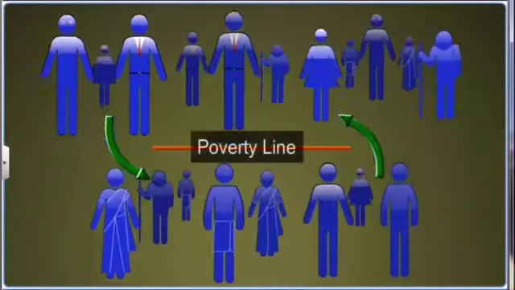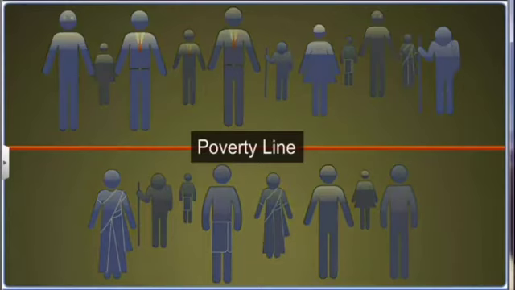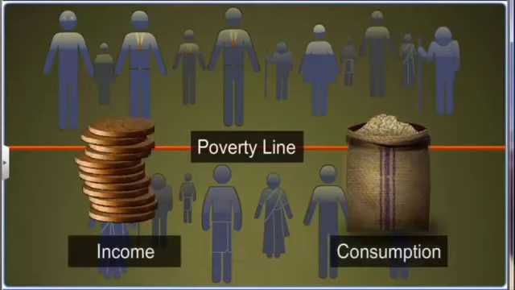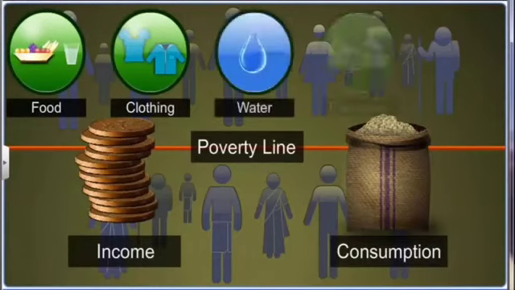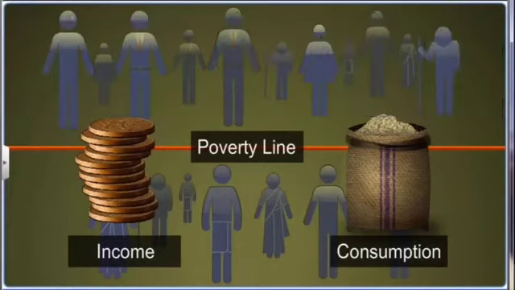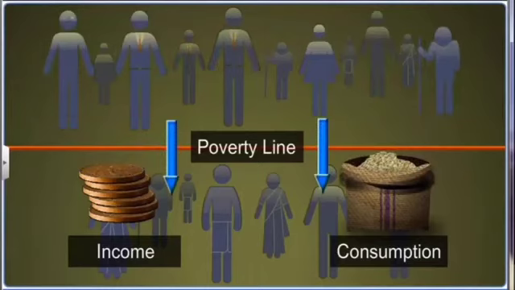The poverty line is a commonly used way to identify the poor. It is a measure based on levels of income and consumption by people. The concept of poverty line is based on the fact that a person must have a minimum level of income and consumption to satisfy the basic needs of food, clothing, clean water, education, and healthcare. When the income or consumption of a person falls below this minimum level, the person is considered to be poor.